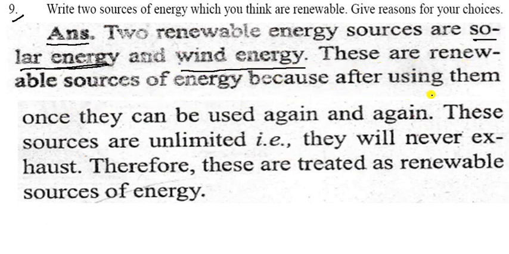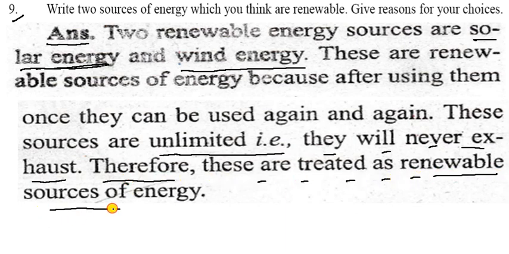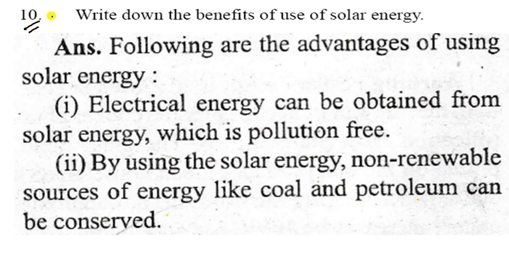Now come to the next one, the ninth question. Write two sources of energy which you think are renewable. Give reason for your choice. So you can write the answer. Two renewable energy sources are: the first one is solar energy and the second one is wind energy.